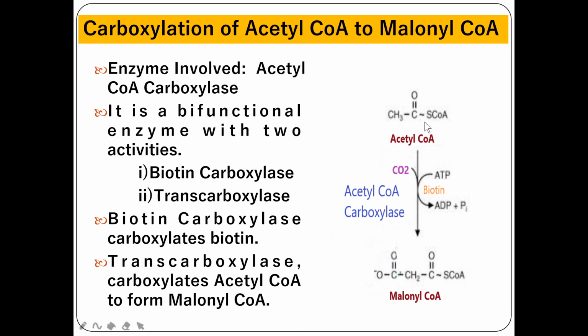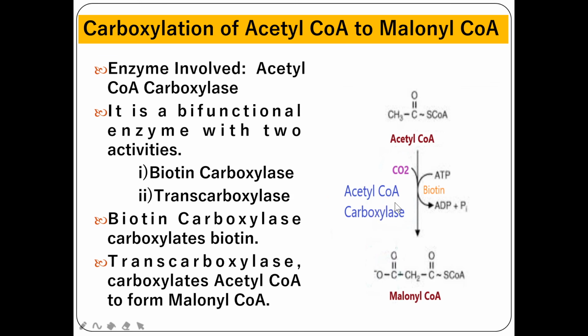When you compare the formulas for acetyl-CoA and malonyl-CoA, they differ only with the presence of a CO2 group. When acetyl-CoA is combined with a CO2 group, COO, it becomes malonyl-CoA. So this is the first step in fatty acid biosynthesis, conversion of acetyl-CoA into malonyl-CoA through carboxylation, with the help of the enzyme acetyl-CoA carboxylase.